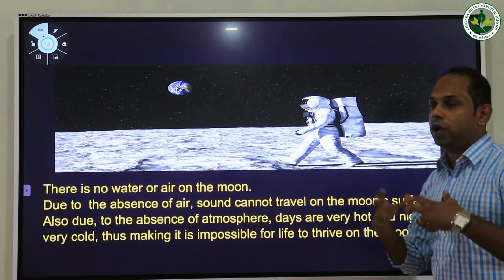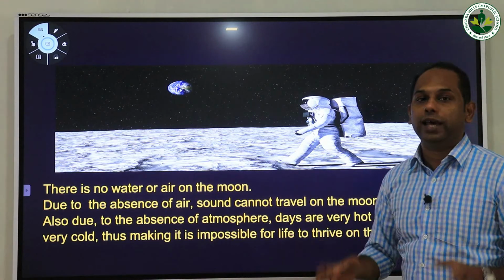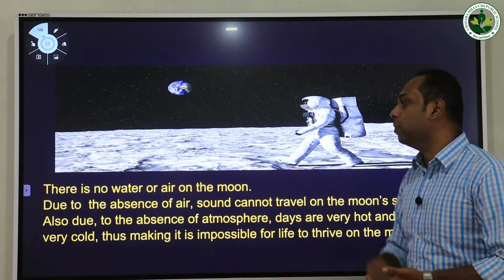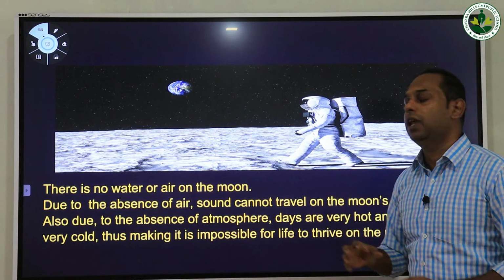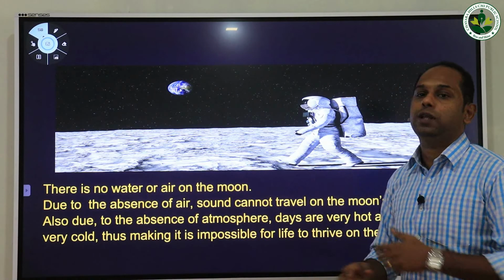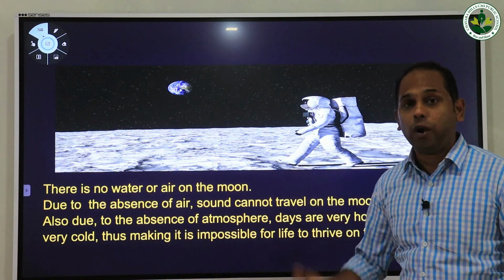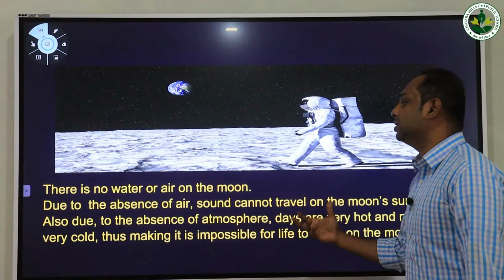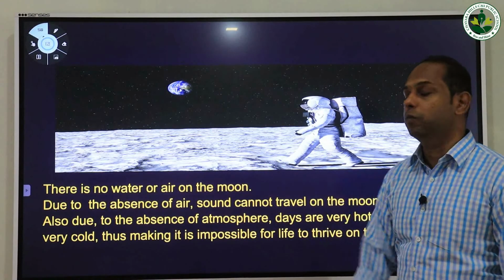As you know, we live on a planet called Earth, right? We have the presence of water, we have atmosphere, and due to the atmosphere we can talk to each other, right? All the basic features are available on the planet called Earth. So these are some of the major features of the surface of the moon.